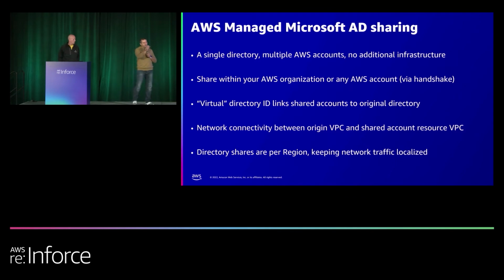You'll get a virtual directory ID in the other account that is a pointer back to your original account. That way you'll see a different directory ID, but it's the same directory. You can share this within your AWS Organizations. You go to the org's management account where the managed AD is deployed, and then you can select other accounts from your org tree, and those accounts will automatically receive managed AD shared at that point. So you still do have to select them, but at that point the work is done. The other account will then see the managed AD and can start deploying workloads that leverage that directory.